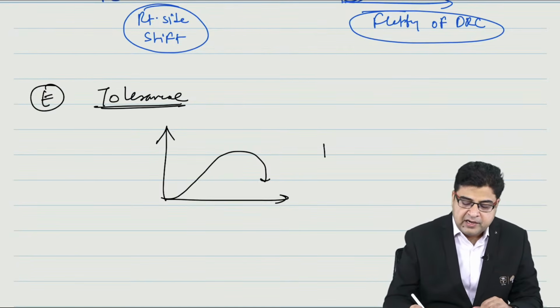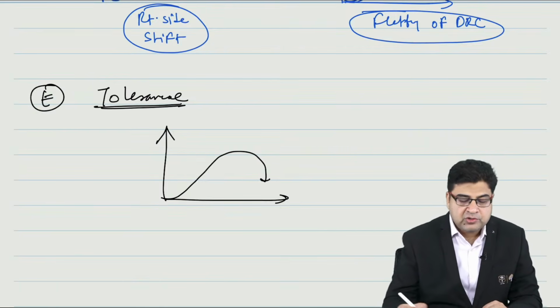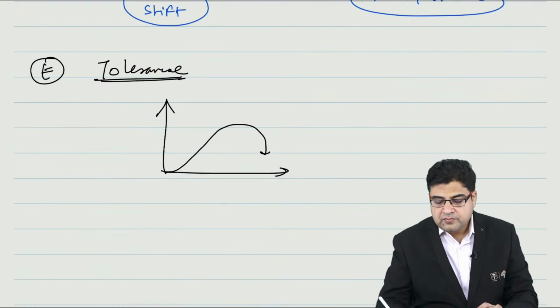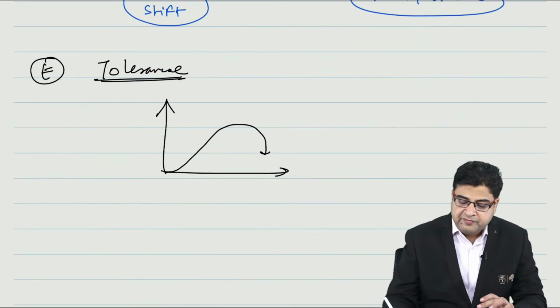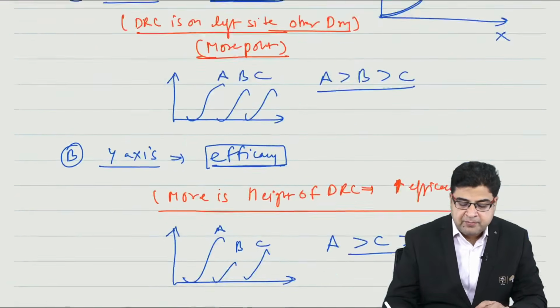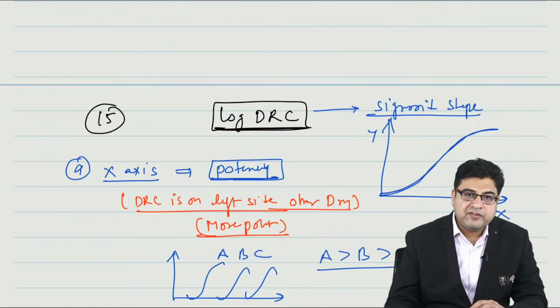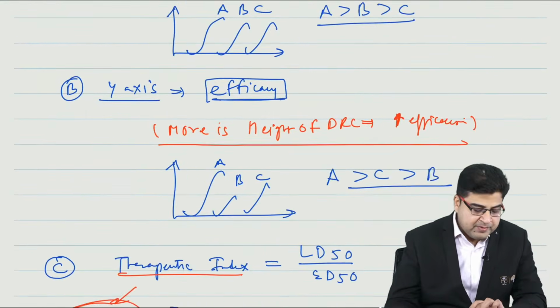So when the medicine graph will start declining, this will show you the medicine tolerance. Right? So these are the 5 informations which we can get from this DRC. So this is the DRC, important topic for your exam, topic number 15. Now let's move on to topic number 16.